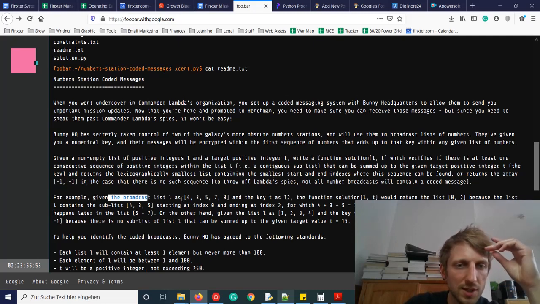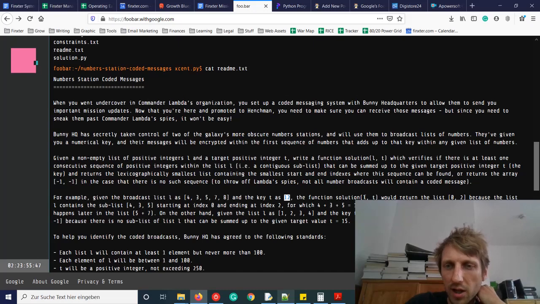For example, given the broadcast list L as 4, 3, 5, 7, 8 and the key T as 12, the function solution(L, T) would return the list 0, 2 because the list L contains the sublist 4, 3, 5 starting at index 0, for which 4 plus 3 plus 5 equals 12.